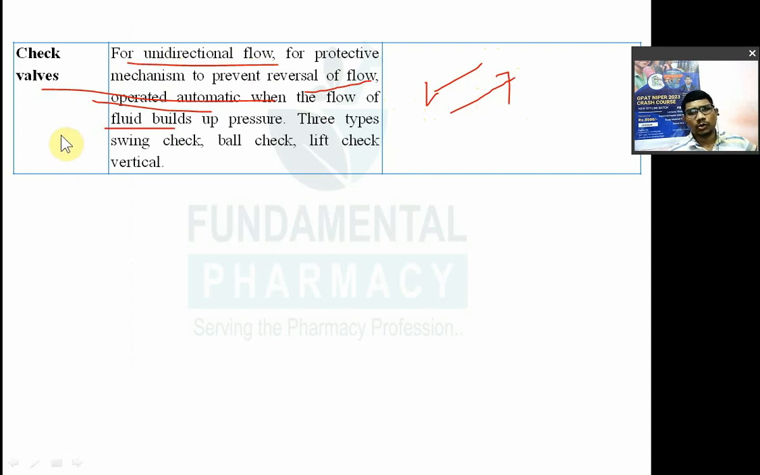So it is used for unidirectional flow, and it is also used for protective mechanism to prevent the reversal of flow. It is operated by automatic means. Okay, when there is a flow of fluid, it will develop a certain pressure at the end, and that pressure leads to opening of that valve. There are three types of valve known as swing check, then ball check and lift check. Check valve ka teen type hota hai: swing check, ball check and lift check.